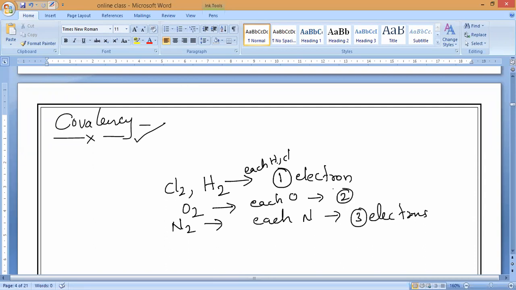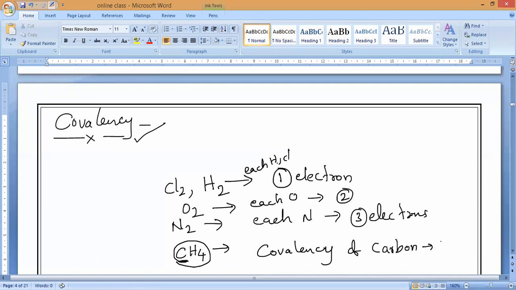Next, for example, CH4: yesterday I told you, it is methane. Here, this is actually a compound, not an element. Any other compound too: what is the maximum covalency of carbon? Four electrons.